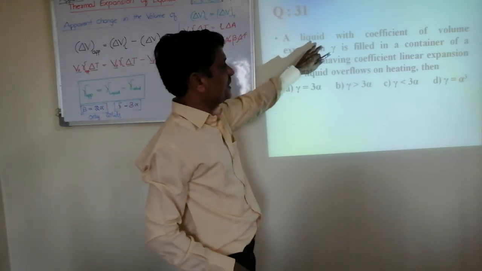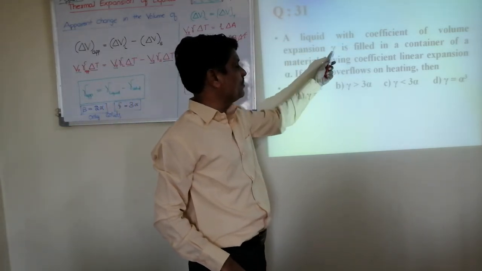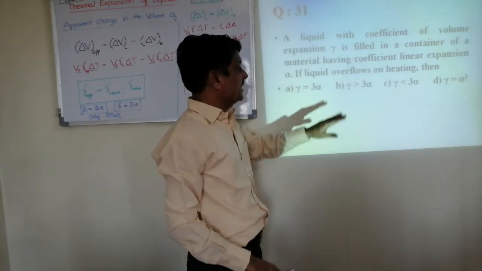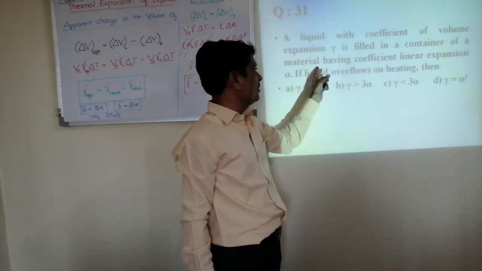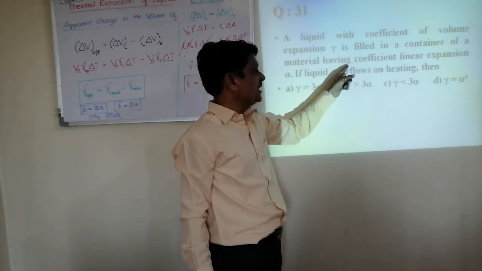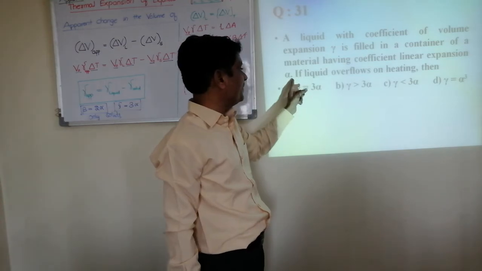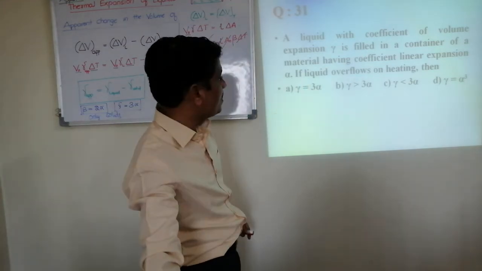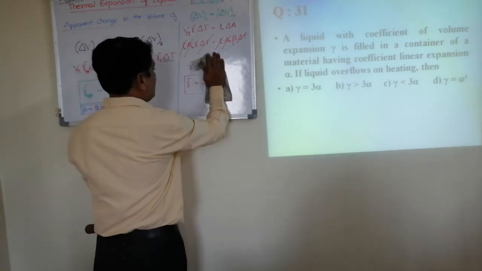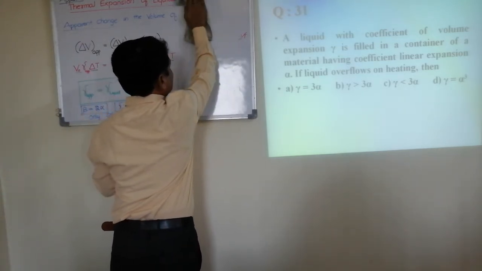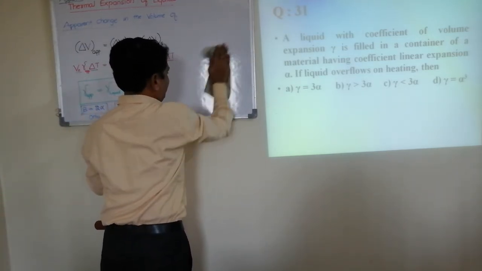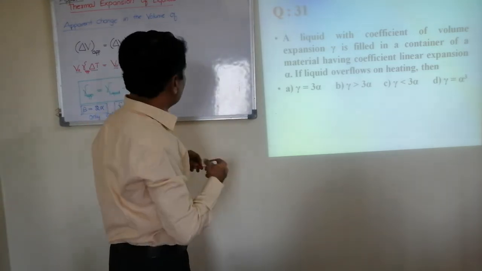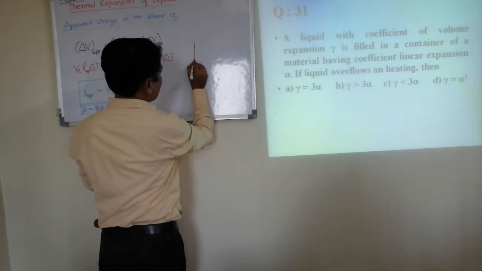A liquid with coefficient of volume expansion gamma is filled in a container of a material having coefficient of linear expansion alpha. If liquid overflows on heating, then what is the condition for it to overflow? We have just seen this, taking a container.